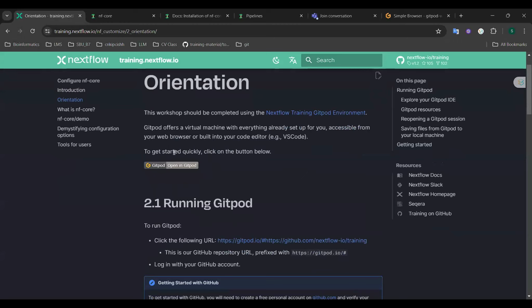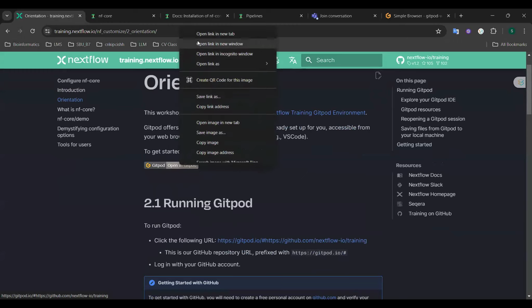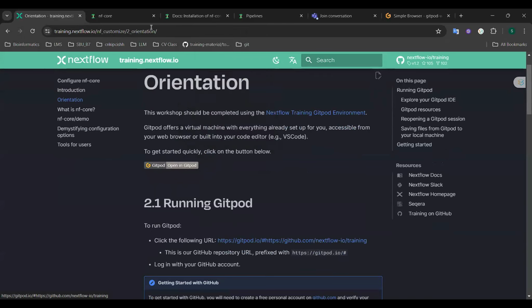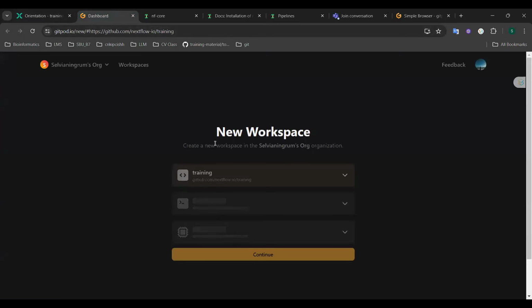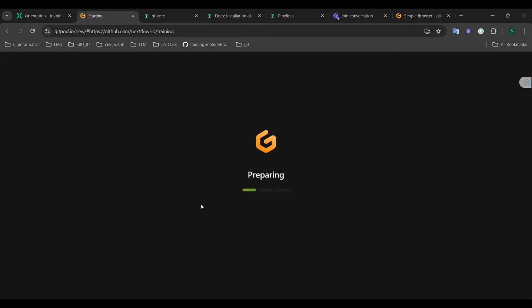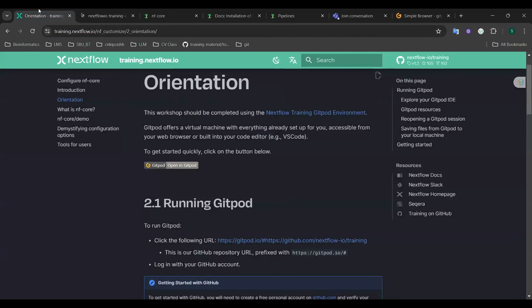To get started, we can click on the button here. We can open the Gitpod environment and just click continue. And while the workspace is loading, we can return to this.